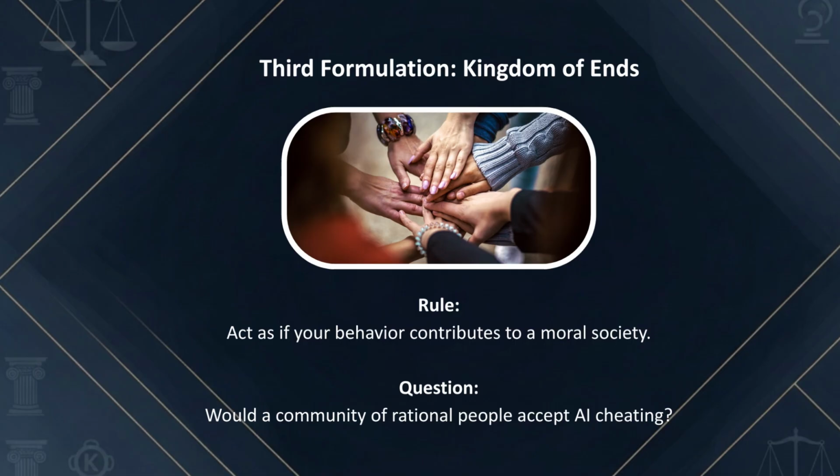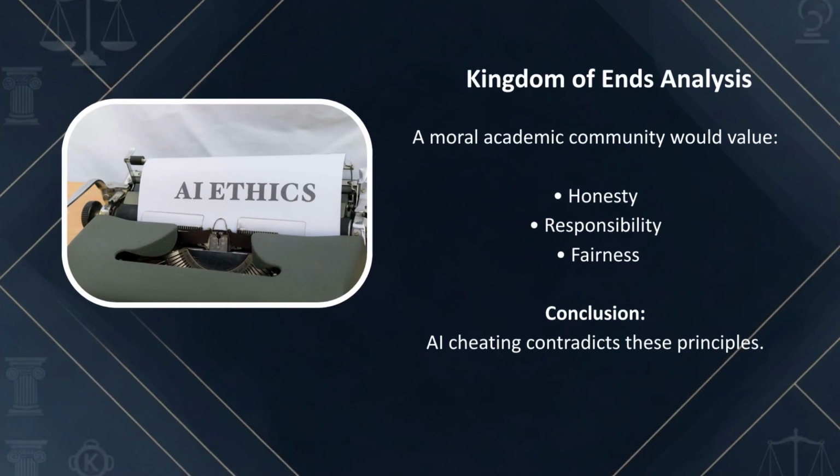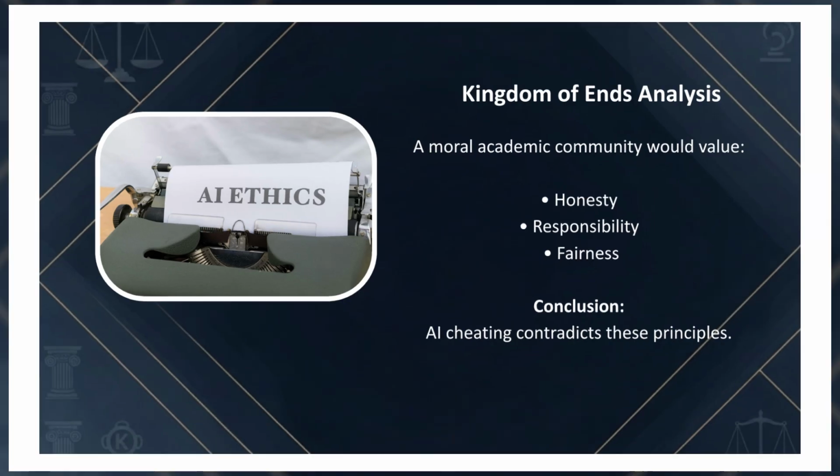The third formulation is the kingdom of ends. It asks us to act as if our behavior contributes to a moral society where everyone follows rules that respect human dignity and fairness. In such a community, everyone's actions should support the well-being and ethical treatment of others. In a moral academic community, honesty, responsibility, and fairness are valued. Submitting an AI-generated assignment undermines these principles and damages the trust that holds the community together. Therefore, this action cannot be accepted in a kingdom of ends and is morally wrong.